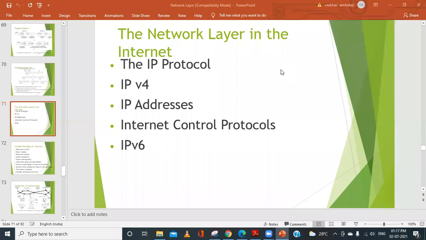And we know that there are different types of subnets and other things involved in that. So a network is basically a collection of heterogeneous systems, or we can say that it is a collection of large subnetworks or large autonomous systems. So in the network layer, we are going to study the IP protocol. The most important protocol that is required is the internet protocol. It has two versions, IPv4 and IPv6. And then we'll be studying the IP addresses and internet control protocols. So this is what we are going to study now.